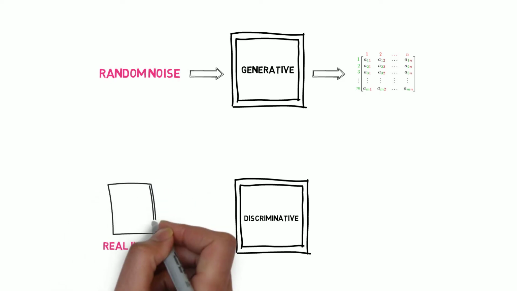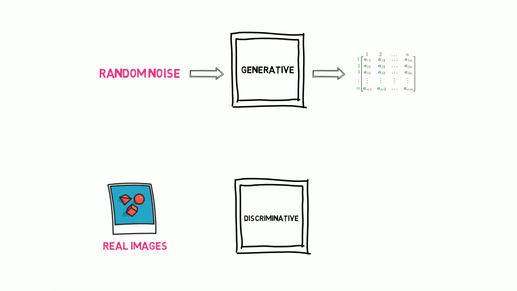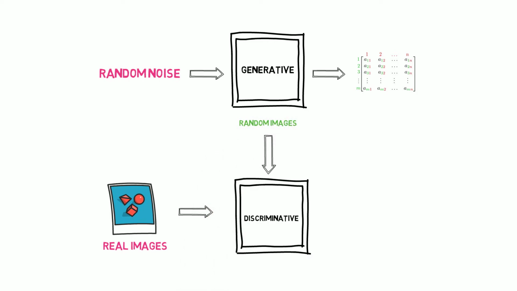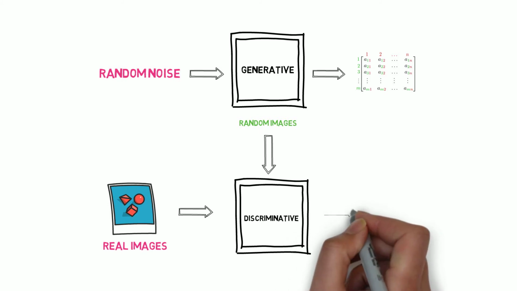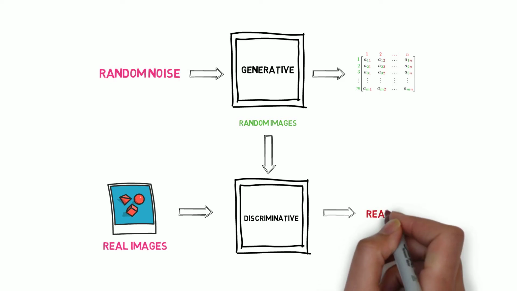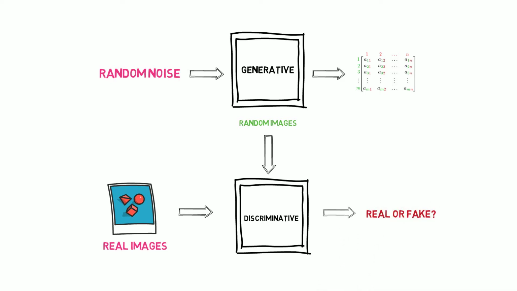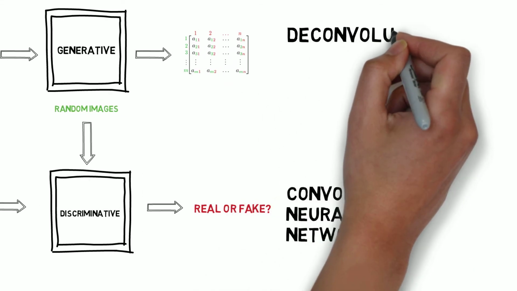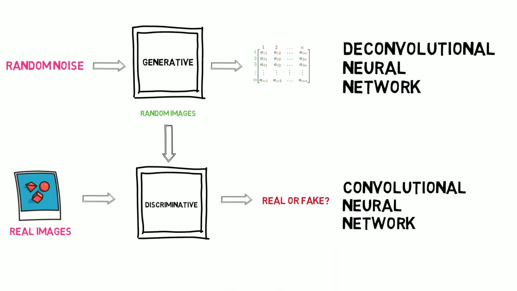On the other hand, the discriminator network takes real images from the training data and random images from the generative network, and it predicts whether a given image looks like a real image from the dataset or like an artificially created image, which is basically a function of a normal convolutional neural network. So let me tell you, the discriminator model is a convolutional neural network and the generative model is a deconvolutional neural network.